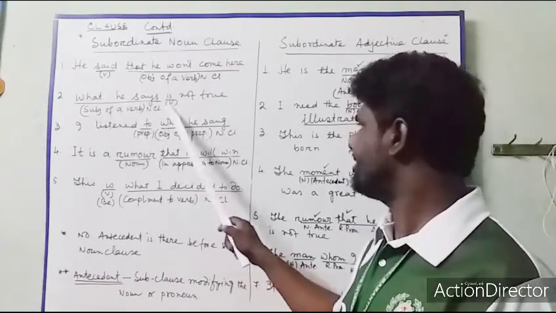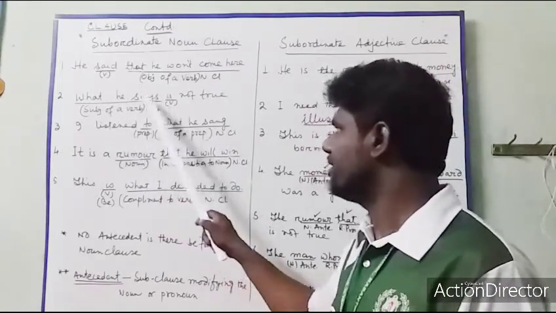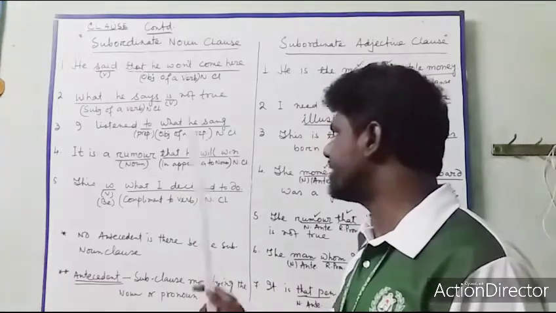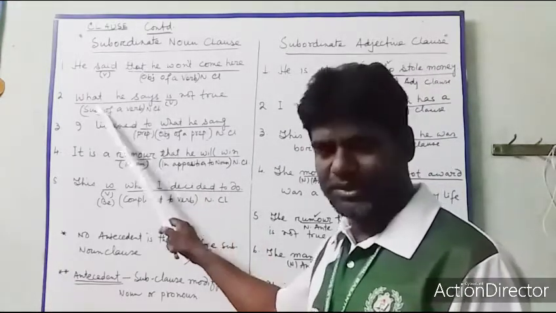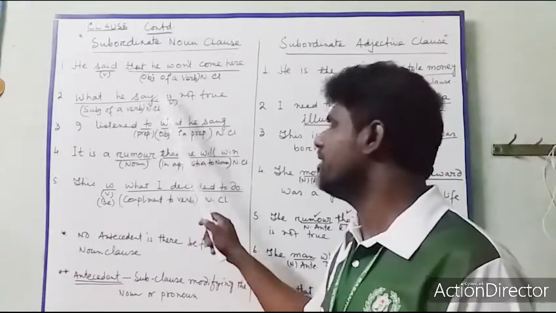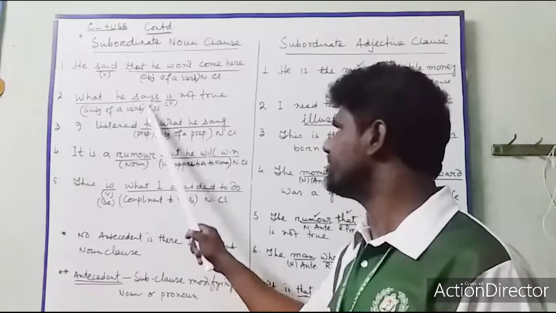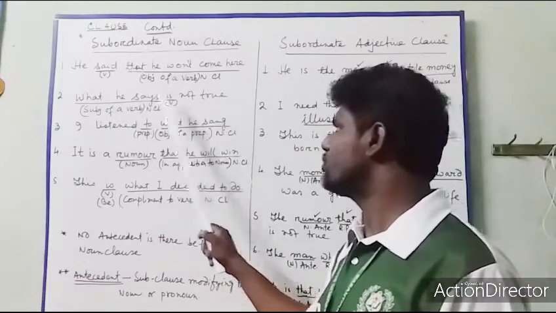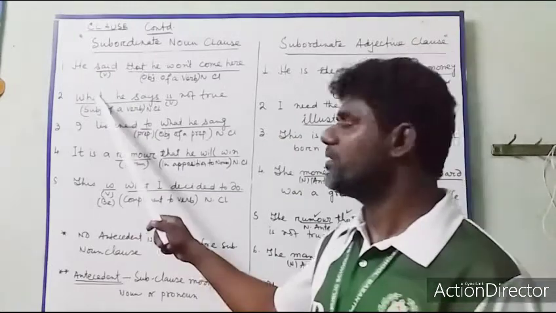What he says is not true. That means it is not true what he says. So what is joining these two sentences? It is not true. He says. This part is connected by what he says. These two sentences are connected by this subordinating conjunction.